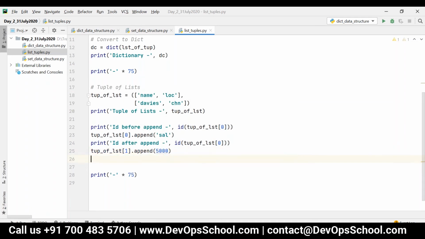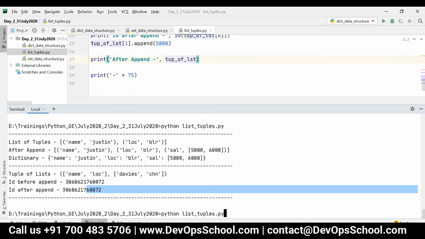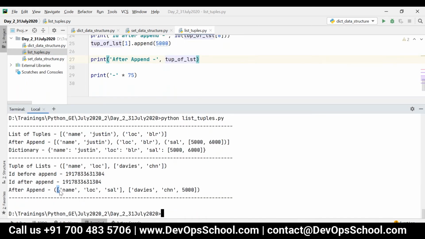Now if I print the tuple of list after append, this tuple will still contain only 2 elements. So now you can see name, location, salary, and then Davis, Chennai, 5000. Got it, Ajmal? Clear, right?